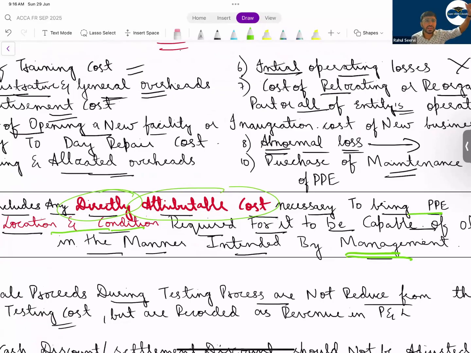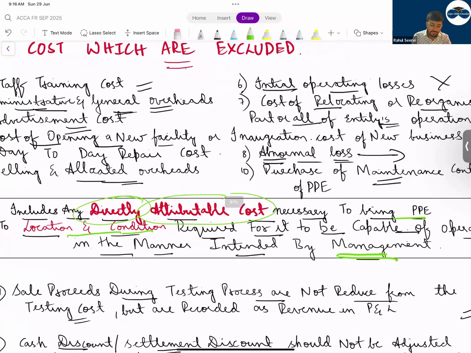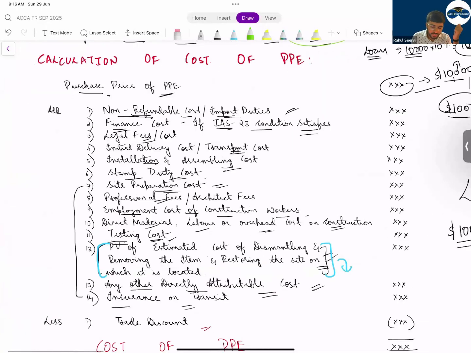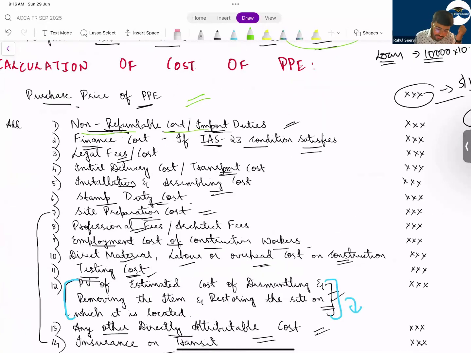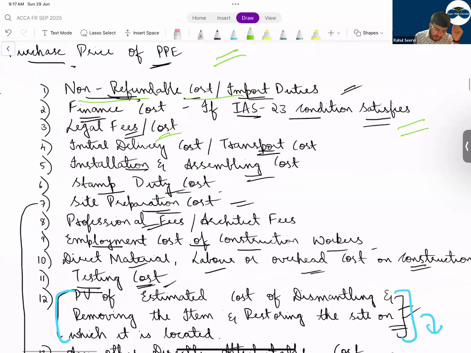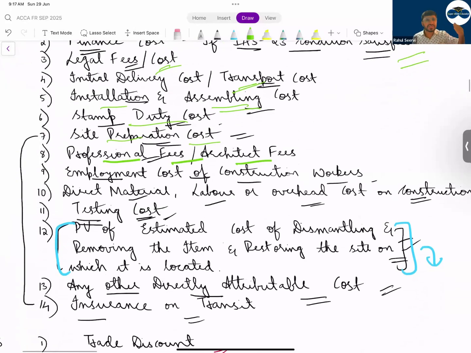If the management says I need the machine at the top floor or at that corner, then the cost until that corner will be included. Then we started with the discussion of what costs are included. First one, purchase price. Then non-refundable taxes. It should be non-refundable; refundable you will not include. Finance cost if IAS 23 conditions are satisfied, that is borrowing cost. Legal fees. Then initial delivery cost or transportation cost. Installation and assembling cost. Stamp duty cost. Site preparation cost. Professional fees. Architect fees.